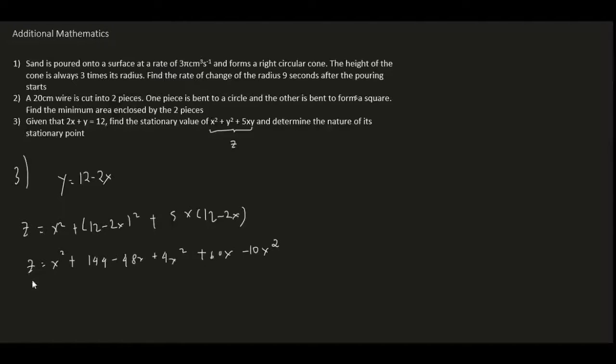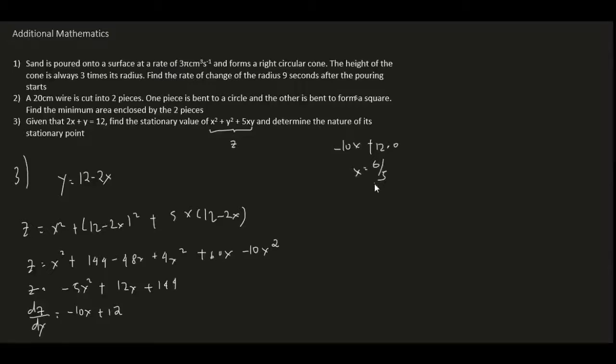And if we simplify it, we have negative 5x squared plus 12x plus 144. So dz over dx, because we want to find the stationary point, will be negative 10x plus 12. Equating dz over dx to 0, negative 10x plus 12 equals 0, so x would be simply 6 over 5.